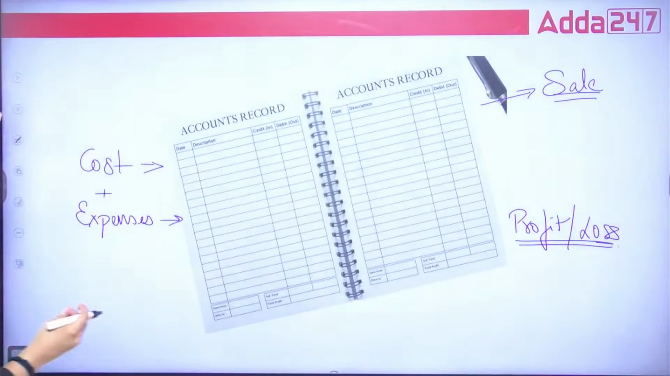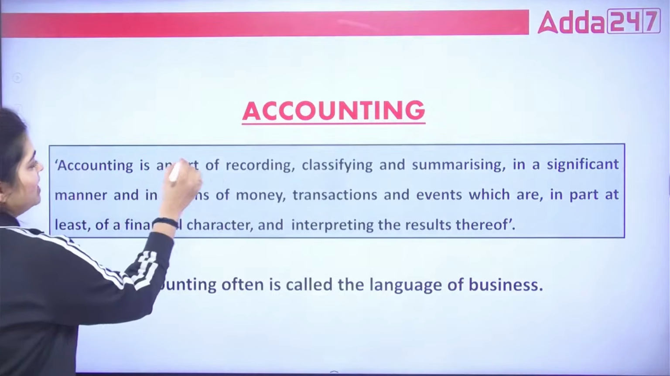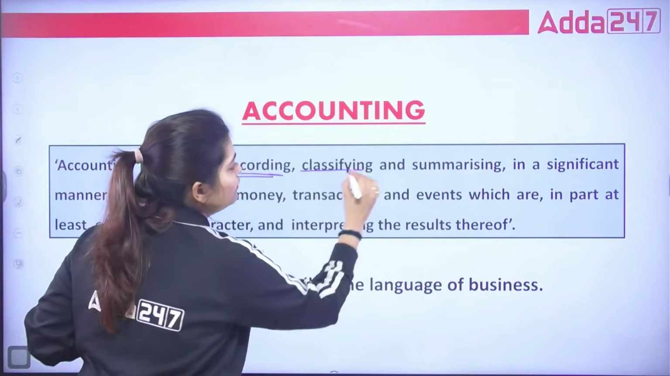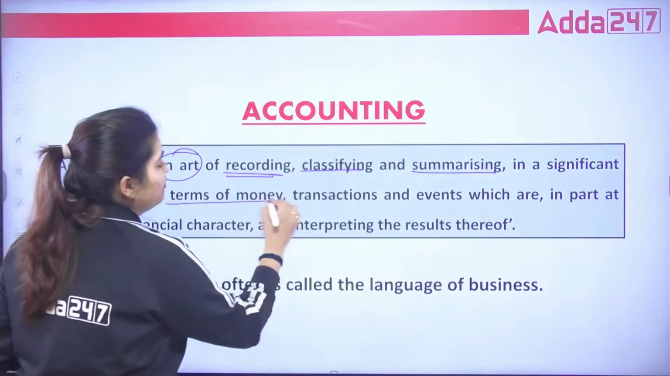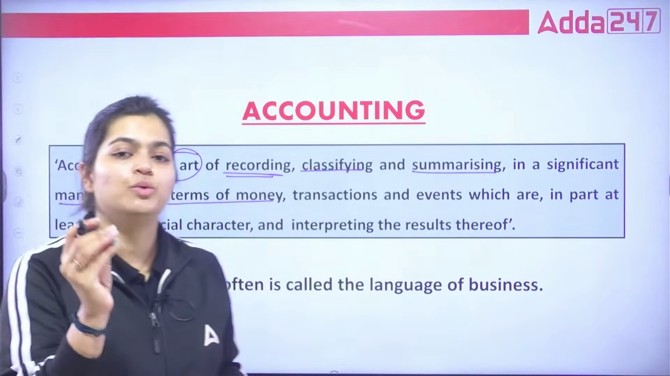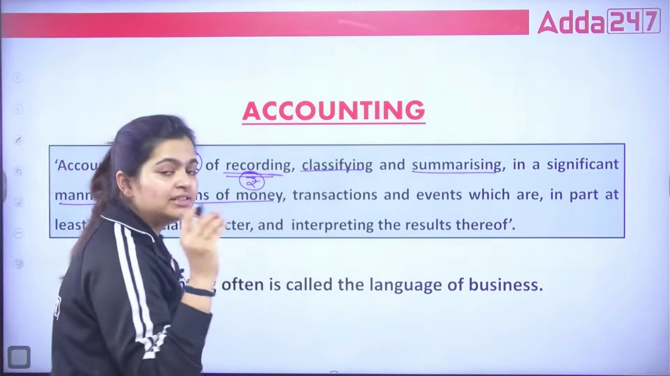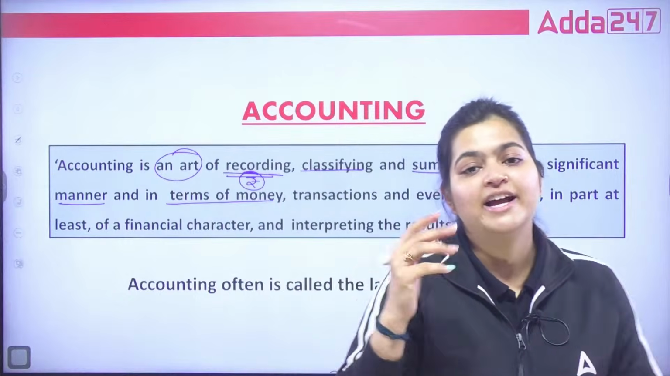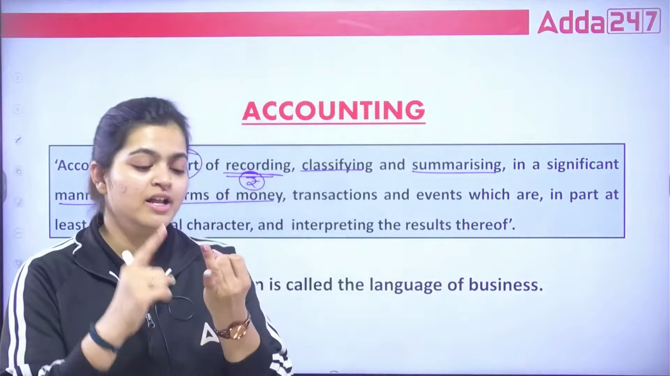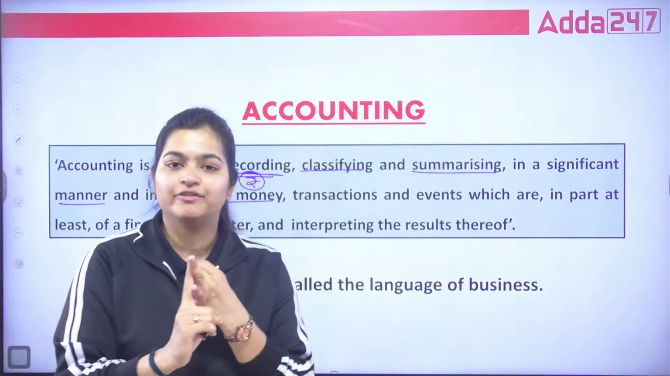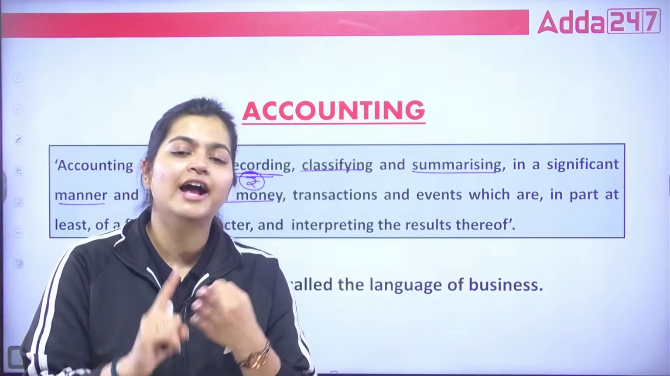Correct? So what is accounting? Let me give you a quick definition of accounting. Accounting is an art of recording, classifying and summarizing in a significant manner in terms of money. Remember, only when you can measure in terms of money, you are going to record. First thing, you will identify what are the things you are incurring in your business. You are purchasing raw material. You are giving salary. You are giving payment for electricity, water supply, printing and stationery. You are purchasing land, building.